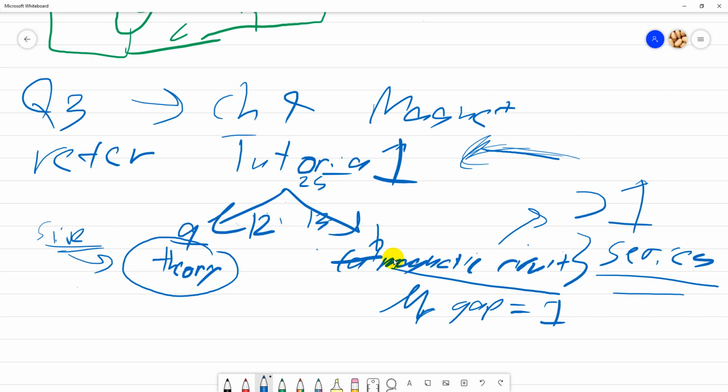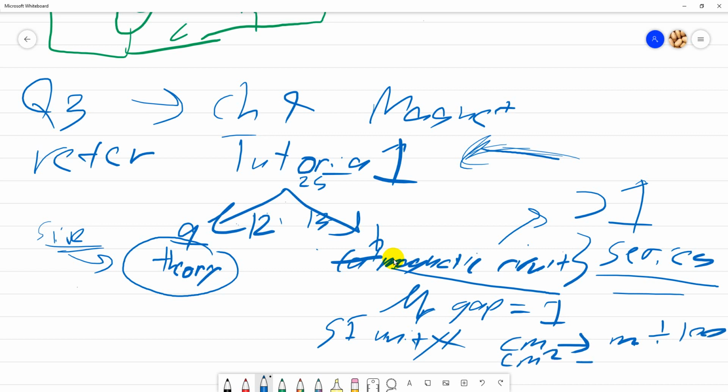Of course the important one, make sure you use SI units. So if it is given in cm, make sure you change it to m. In this case just divide by 100. If it is cm squared to m squared, make sure you divide by 100 squared. So make sure you convert this to SI units. I think that is the focus.